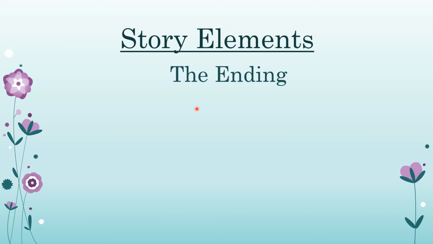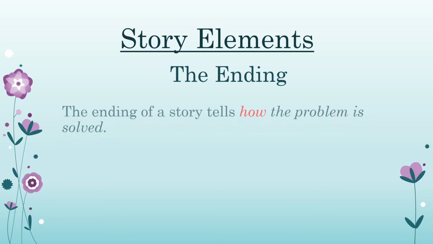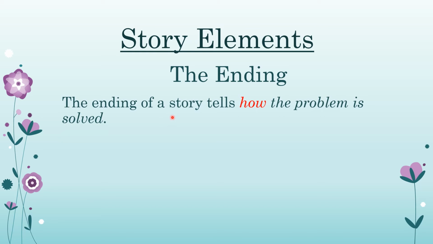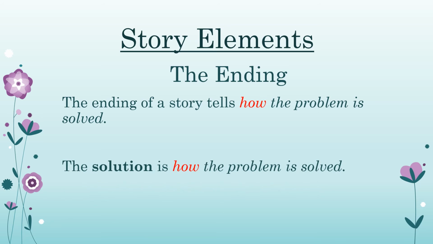The ending. Let us look at the ending of the story. The ending of a story tells how the problem is solved. ये problem कैसे solve हुआ? That comes in the end of the story. The solution is how the problem is solved. The solution means problem कैसे solve हुआ? What was the solution? How the problem was solved?